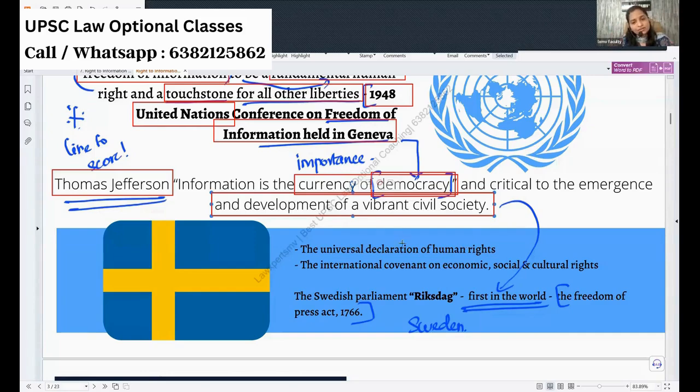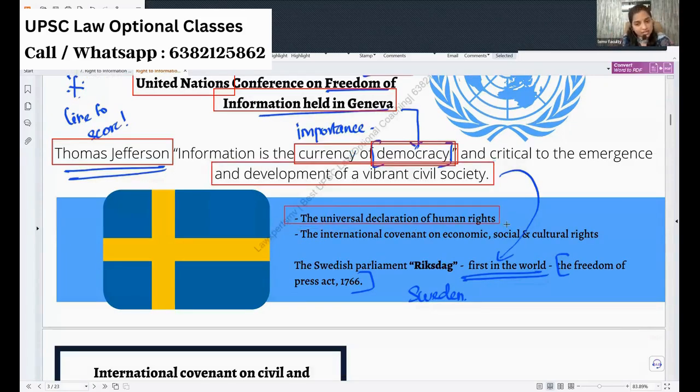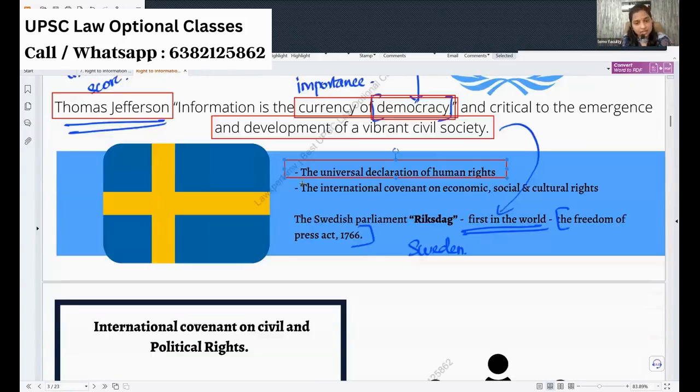Okay. Now it is also recognized under Universal Declaration of Human Rights, International Convention of Economic, Social and Cultural Rights, and we need a forerunner, right? Like a first nation state, I'm talking about, not Indian state, a first country to realize these freedoms, freedom of press or freedom of information.